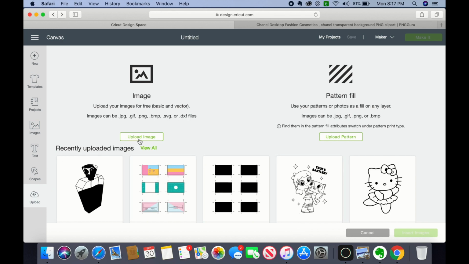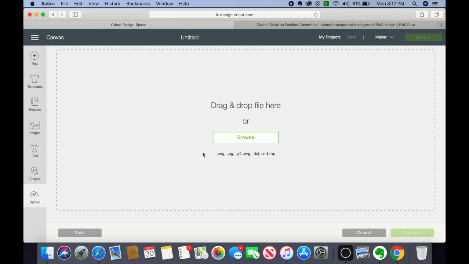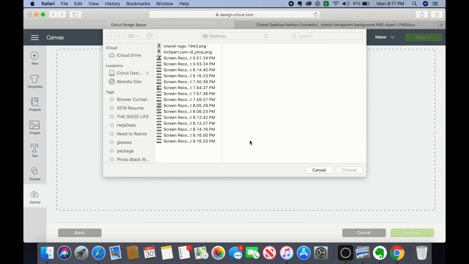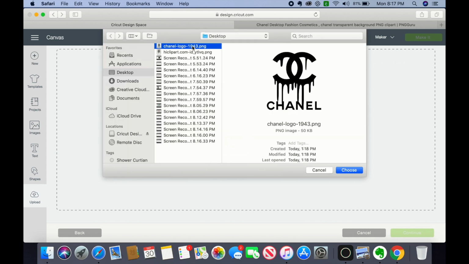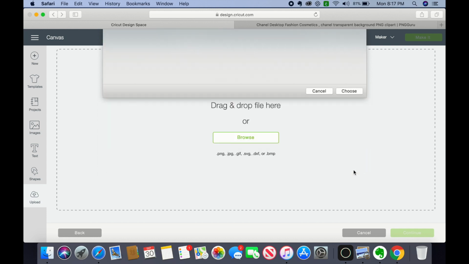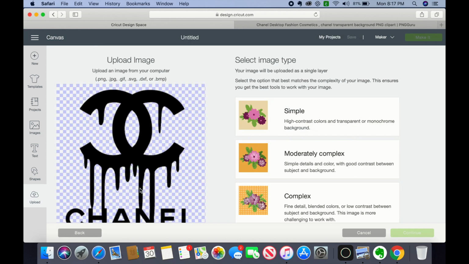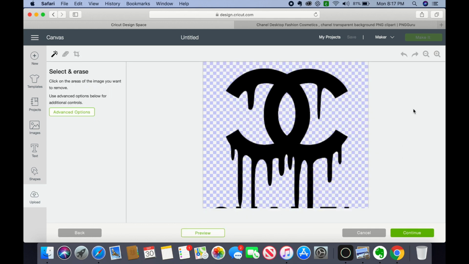I'm going to go to upload image, click on the browse button. I'm going to go into my files and locate the Chanel design that I want to upload. I choose it. As you guys can see here, it's already uploaded in transparent, so I really don't need to do anything here, but I'm going to hit complex. I'm going to push continue.